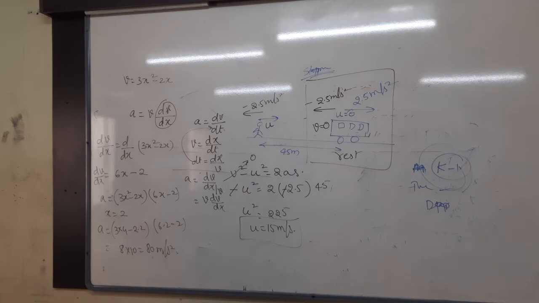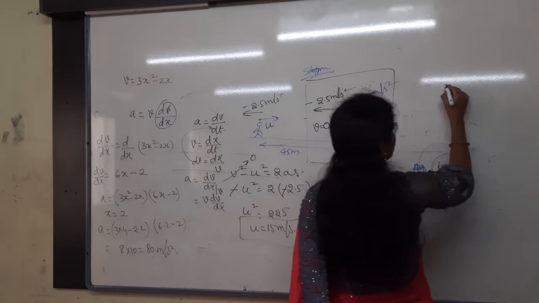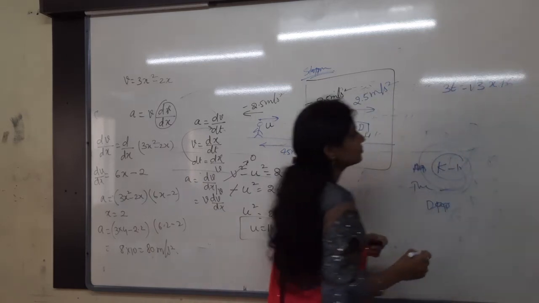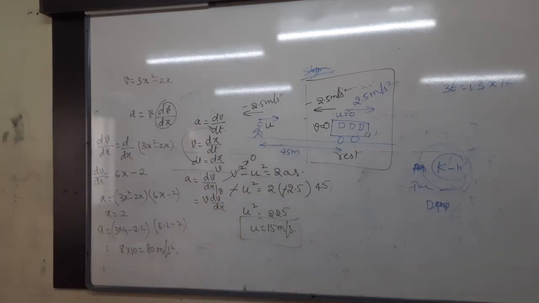The relation 3t equals root 3x plus 6. Take that equation properly: 3t equals root 3x plus 6.